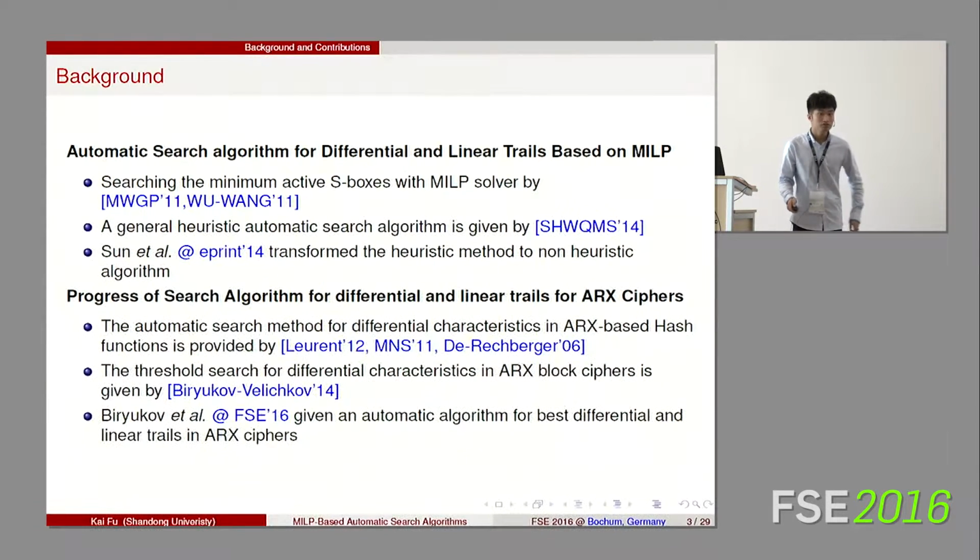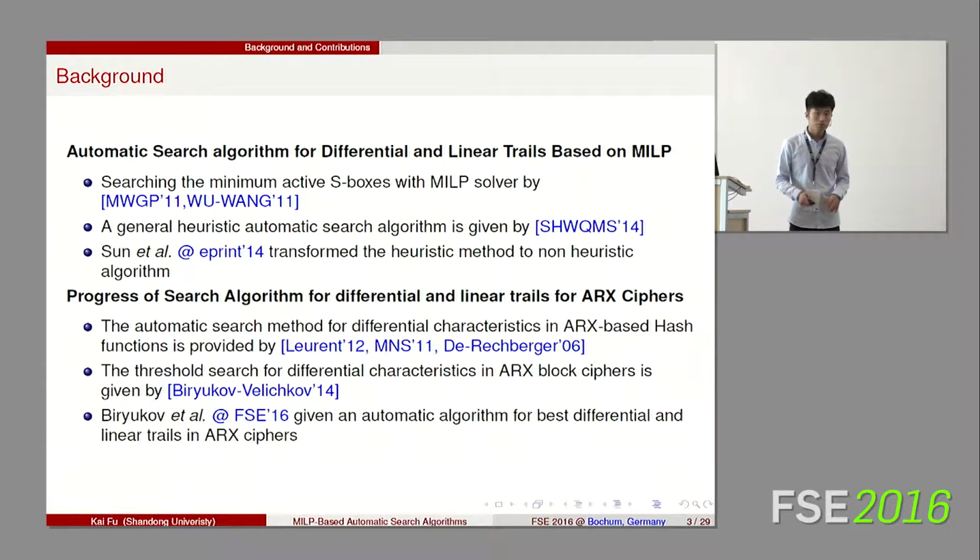At first, I introduce the existing automatic search methods for differential and linear trails based on MILP. First, in 2011, Mouha, Wang, Wu et al. proposed the method to search the minimum number of differential active S-boxes with a MILP solver. In Asiacrypt 14, a general heuristic automatic search algorithm was given by Sun et al. Then Sun et al. transformed the heuristic method into a non-heuristic algorithm.